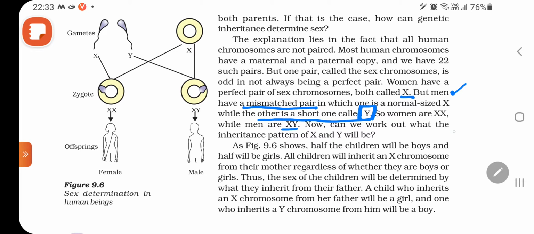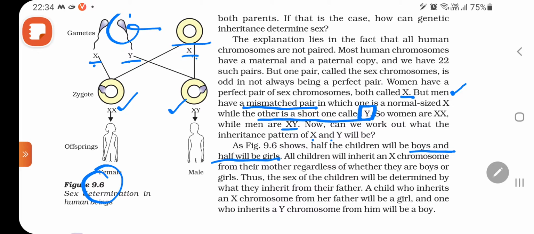Now can we work out what the inheritance pattern of XY will be? We have seen here, if X combines with X, the baby will be a girl. If Y combines with X, the baby will be a boy. So it is the genetic material which decides the sex of an individual. As figure 9.6 shows, half the children will be boys and half will be girls. It will depend on the genetic material of the sperm, which type of sperm fertilizes an egg.